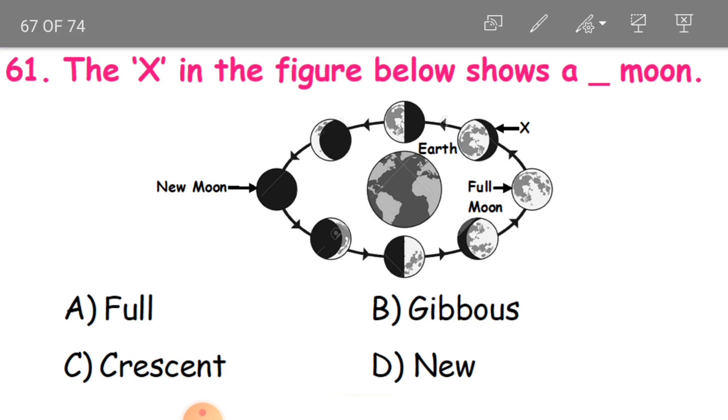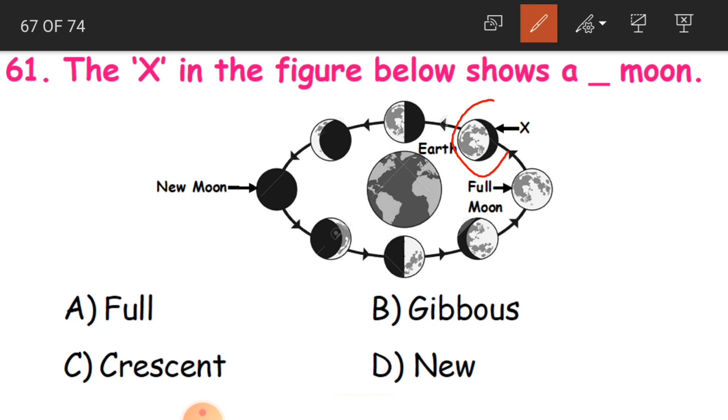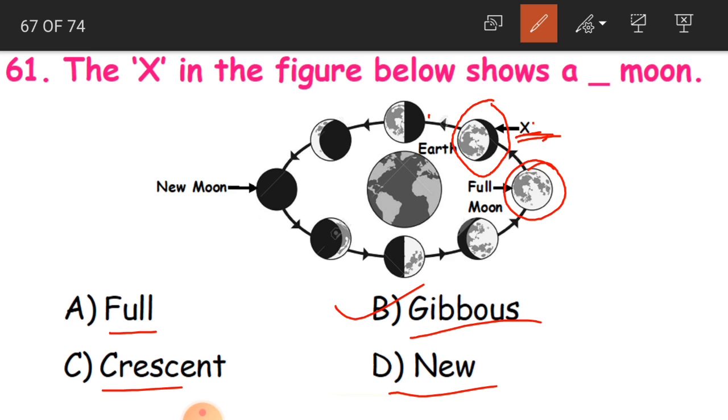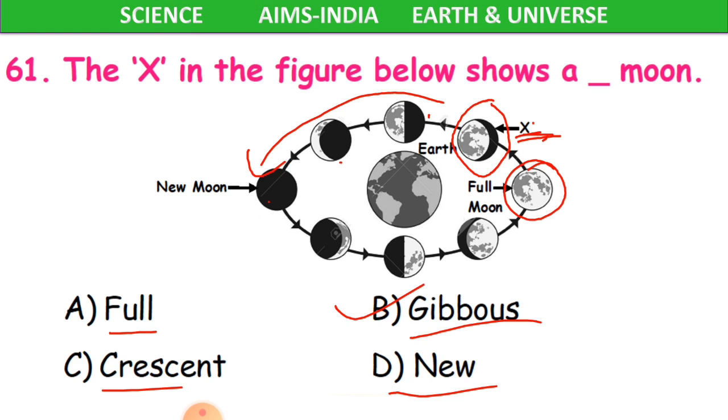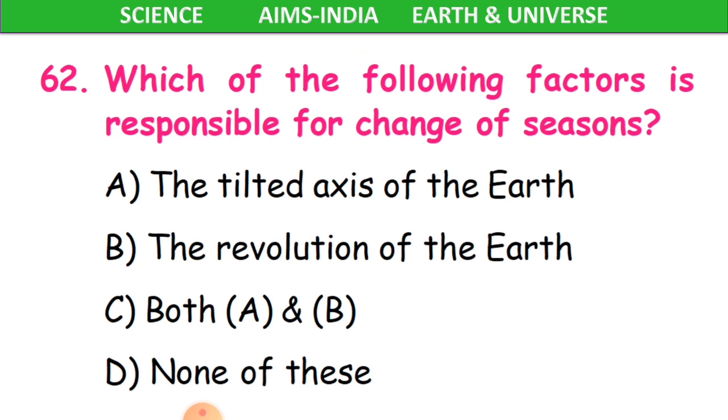So which phase is this? This particular phase, which is marked as X. Okay, is it full moon, gibbous moon, crescent moon, or new moon? Okay, so this is gibbous moon, this is full moon, this is gibbous moon, this is half moon, again this is crescent moon, again this is new moon. Like that it is going to change the phases. Okay, clear, children?